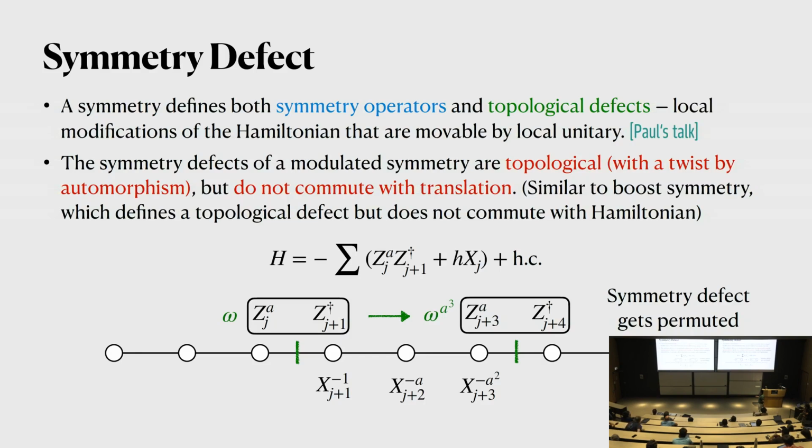So what happens is that when we move this defect from here to here, we see that the phase that we obtain is a different phase now. When A equals 1, it will be the same phase, so that means the defect that we obtain is the translation counterpart of the original defect. But now, because there's this non-trivial A dependence, the defect that we obtain is not the translated counterpart of the previous defect. And this can be thought of as the symmetry defects being permuted when we move them. Okay, so these are the general features of these modulated symmetries.